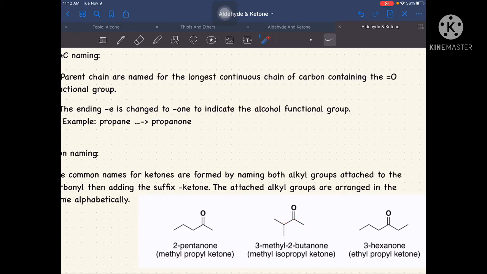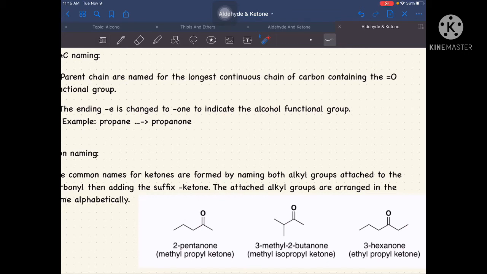Our functional group is located in carbon number 2, and our substituent is in carbon number 3. Carbon number 3 has one carbon atom as a substituent, so that is methyl. Then dash 2, the location of our functional group, and we have 4 carbon atoms, so that is butanone. Now, let's go with our common naming.